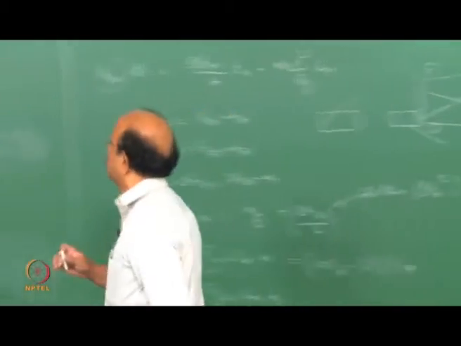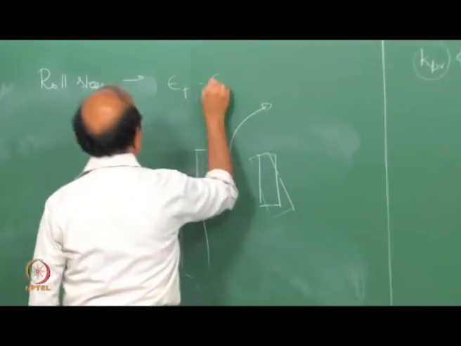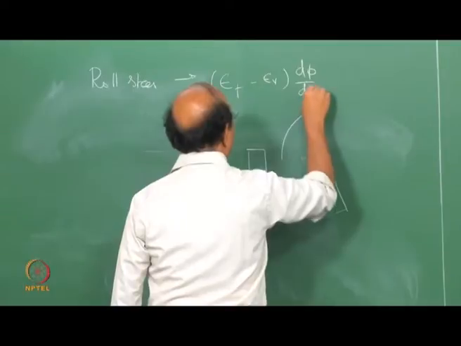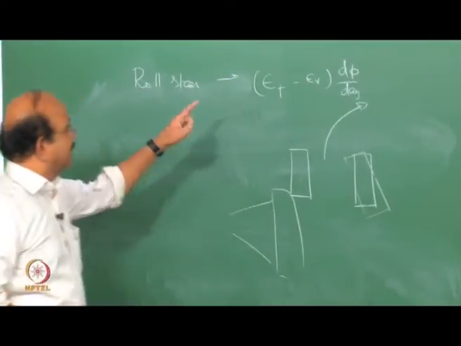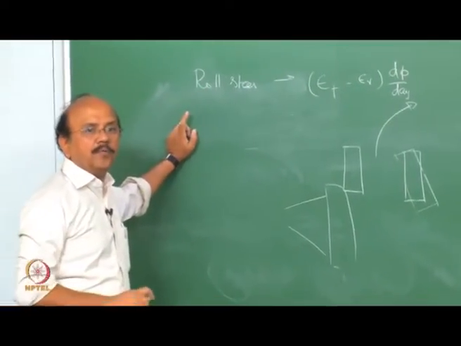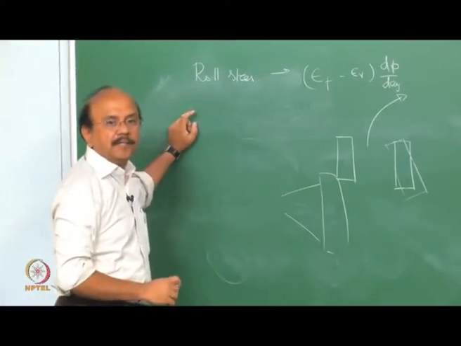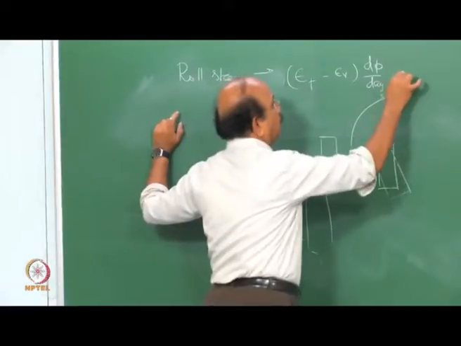That is, we will say epsilon f minus epsilon r into d phi by d ay. So we would say that the delta that is affected is something like this multiplied by ay.